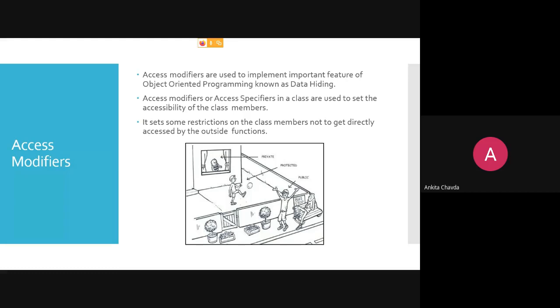It sets restrictions on a class member so it does not get directly accessed by outside functions. Means nobody else can directly use your data without your permission. You have set it as private, protected or public, so nobody else can use it.